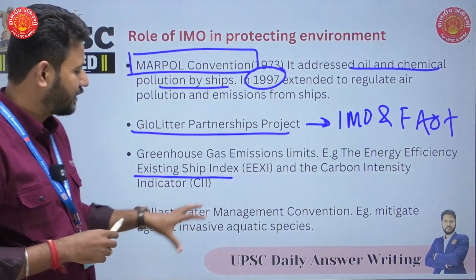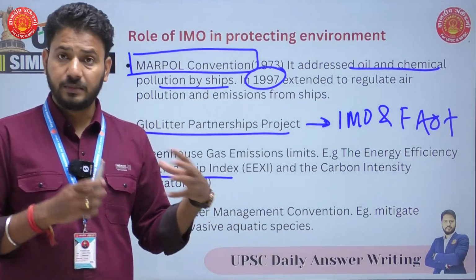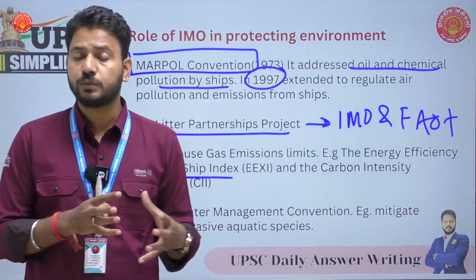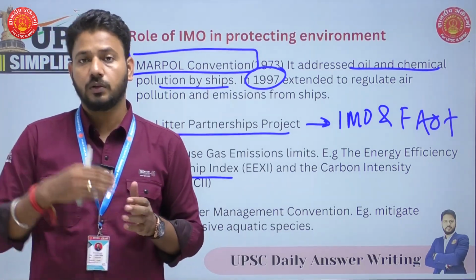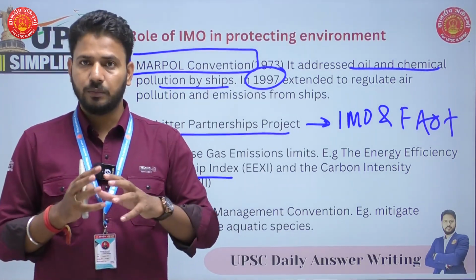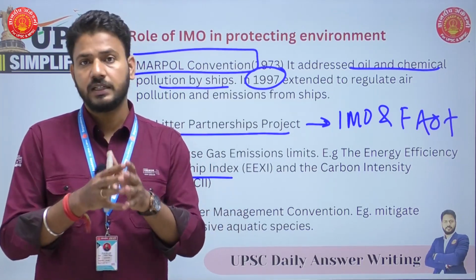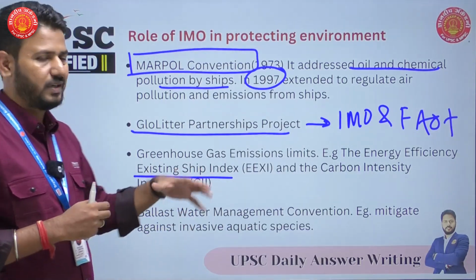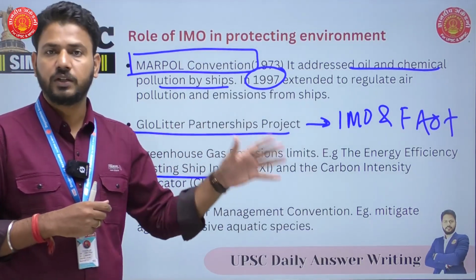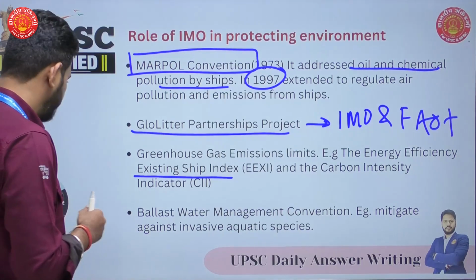Then we have the Ballast Water Management Convention also. It is because of the ballast water that we see a lot of invasive species go from one part of the world into the other part of the world. Now, because of these invasive species, the biodiversity that is there in these oceans is at risk. And through this convention, IMO tries to control the movement of invasive species through the oceans.